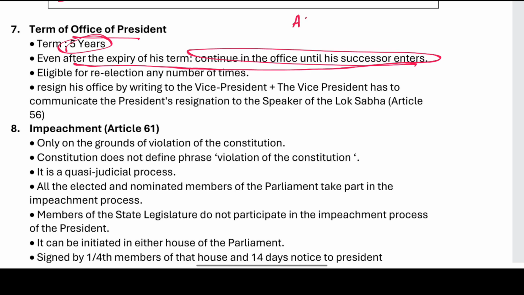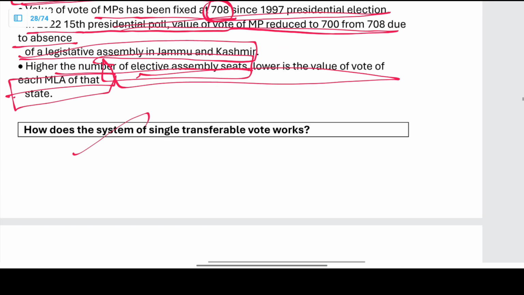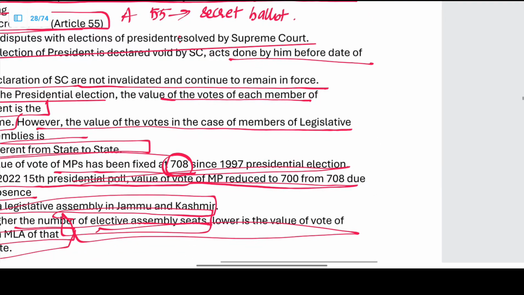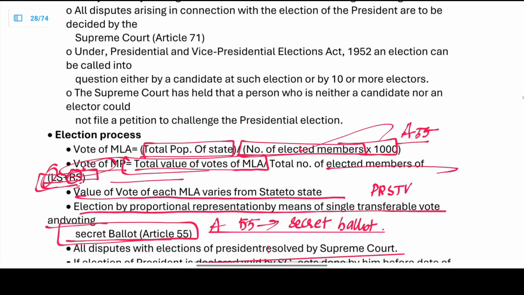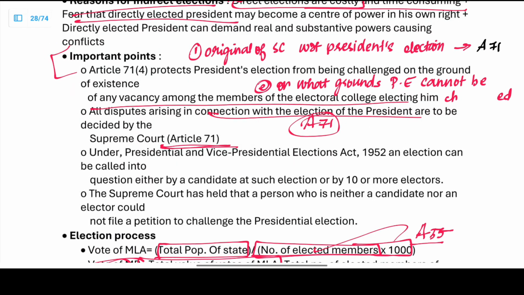So Article 55, what is it? It is related to secret ballot. Next we have another article: Article 71, related to the Supreme Court's role with respect to the president's election, right?